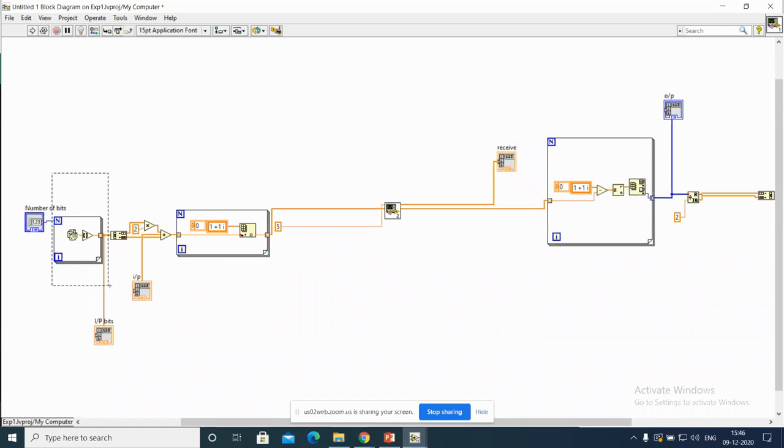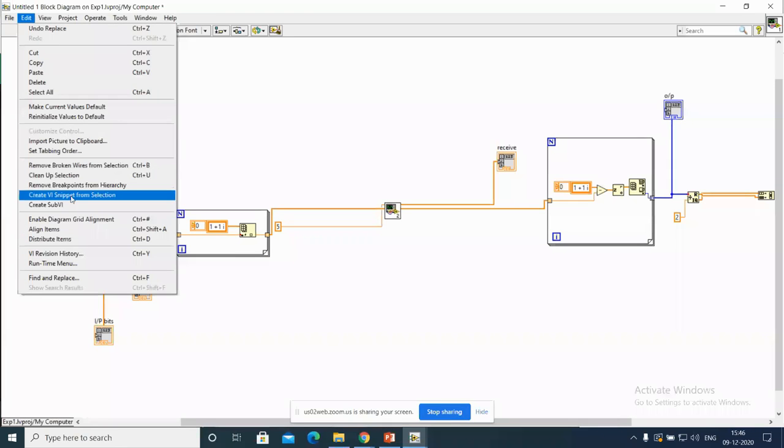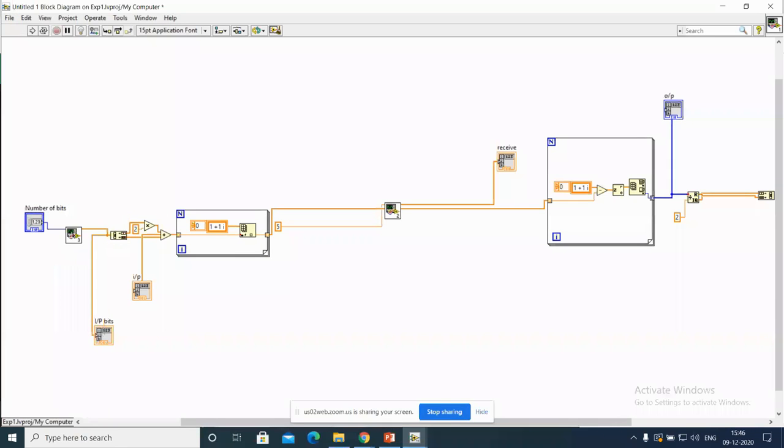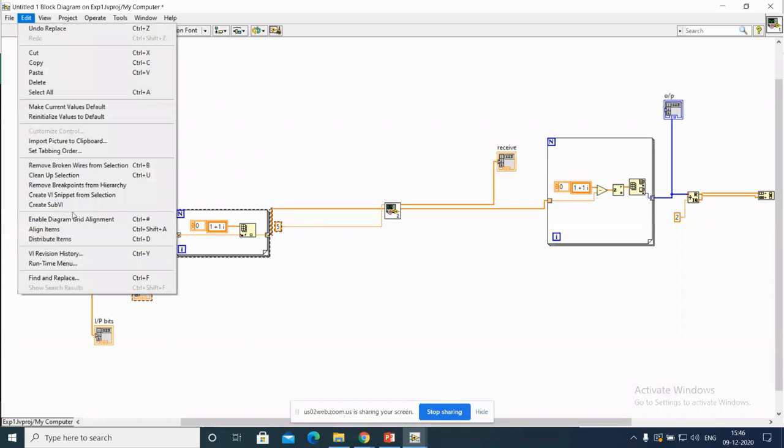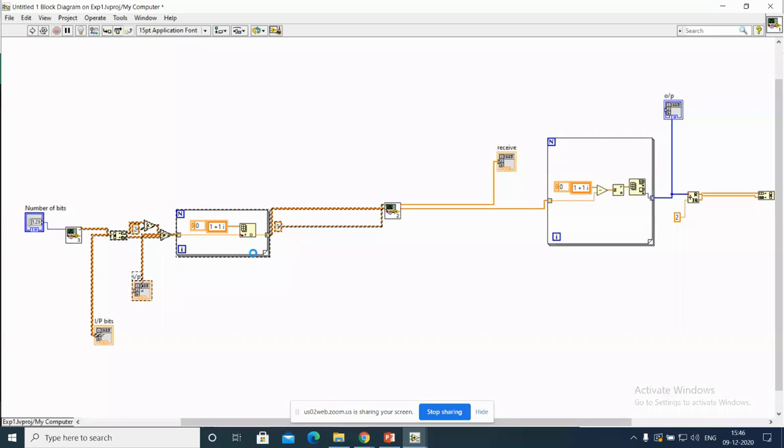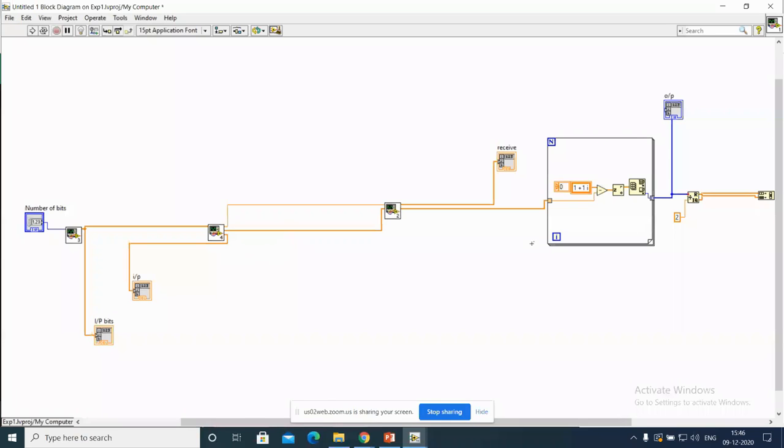Generally, we call this the source. Edit, Create sub-VI. Now it is the source. This one we call the modulator. Edit, Create sub-VI. So it is a modulator.